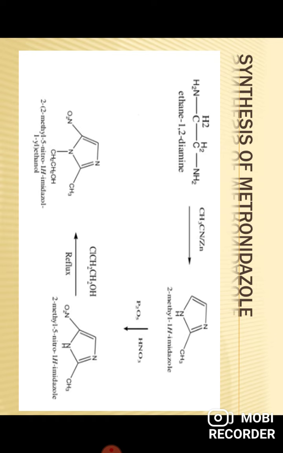After forming the 2-methyl-1-H-imidazole, it will further react with phosphorus pentoxide in the presence of HNO3. It will form 2-methyl-5-nitro-1-H-imidazole. The nitration is done on the 2-methyl-1-H-imidazole in the presence of HNO3 and P2O5. After that, in the presence of CH2OH, it will reflux and ultimately form metronidazole.